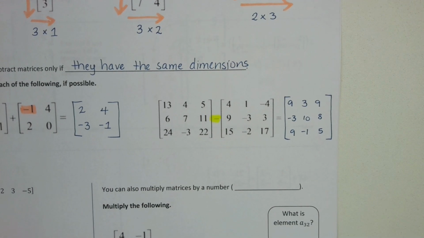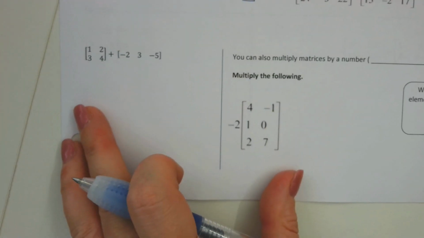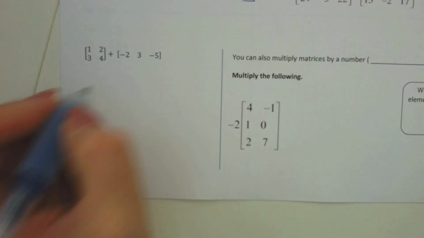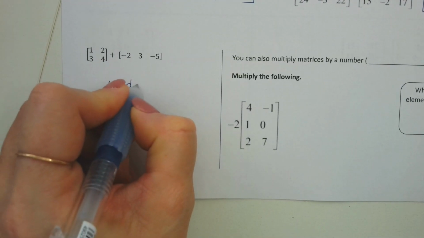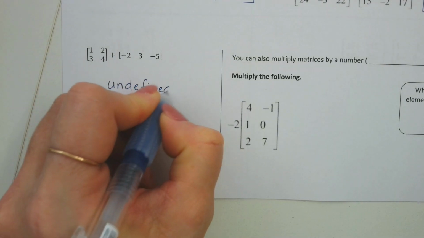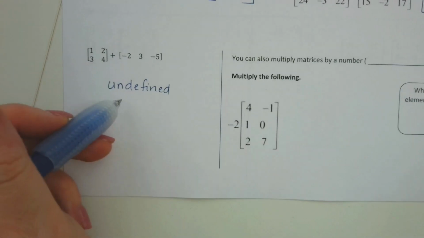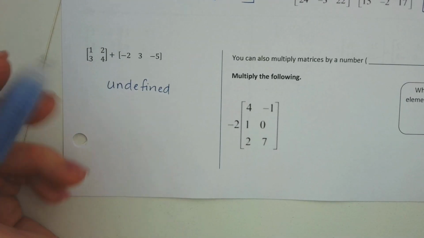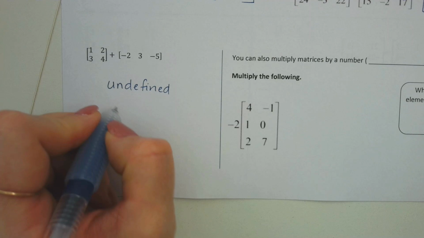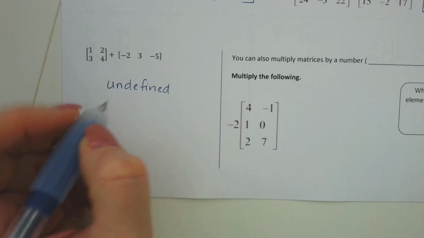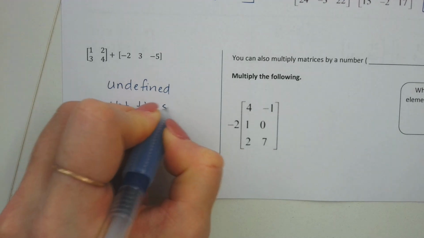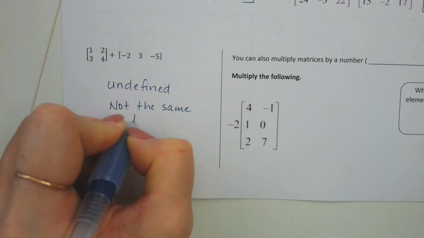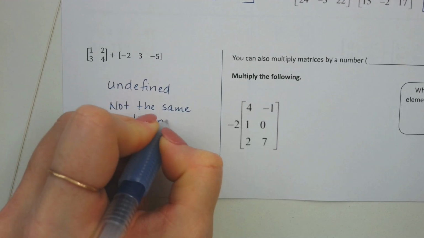What about the next one on the bottom left? Undefined. Why can't we add these? Not the same dimensions. Good. And a lot of times if this shows up on a test or a quiz, I'll ask you to say why. And you would just say not same dimensions or mismatched dimensions or something like that. Not the same dimensions.